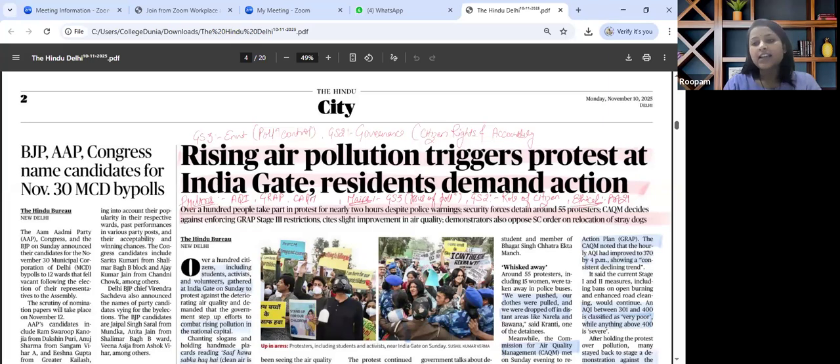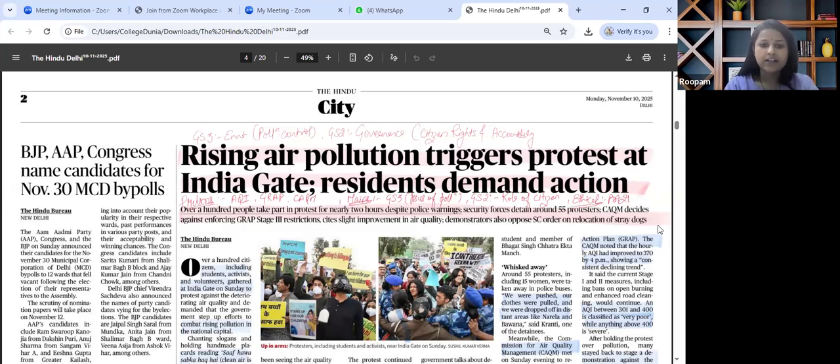For instance, CAQM, that is Commission for Air Quality and Management, whether that's a statutory body or constitutional body, executive body, which it is, its function and its jurisdiction. For mains perspective, the same article is to be seen through the lens of GS paper 3, wherein issues of pollution management and policy and inefficiency can be quoted. Also relevant for GS paper 2, role of citizen and civil society in environmental governance is to be analyzed.